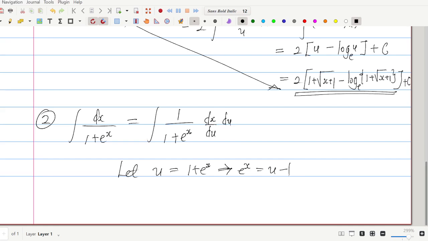Now on differentiating with respect to u, we have this as exponential x du by dx, because we are not taking x as a function of u, so that makes exponential x a function of a function, all right. So we have this equal to, now differentiating u, we have 1, all right. Then isolating dx/du, we have dx/du equal to 1 over exponential of x.